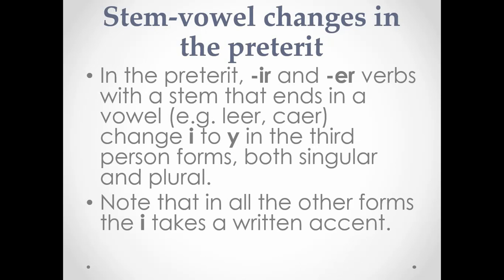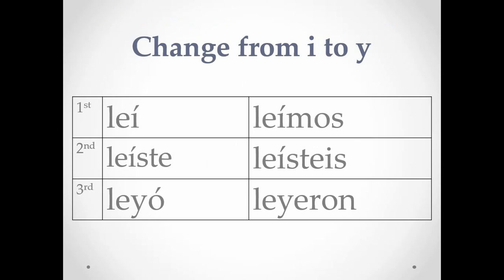That's to break a diphthong that would be created between the vowel at the end of the stem and that I in the ending. So we've got leí, tilde so that our stress goes where we want it. And because there's a tilde on that ending anyway, leíste, we got to break that diphthong. Leyó, the I changes to a Y so that we don't have three vowels in a row. Leímos, tilde needed. Leísteis, we have that tilde on that I. Leyeron, I changes to Y.